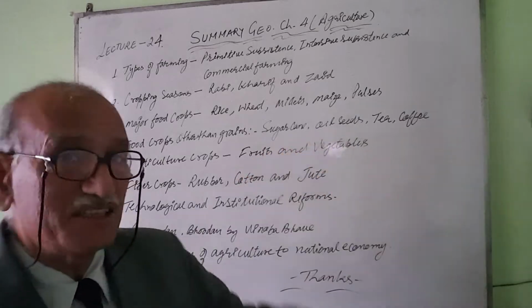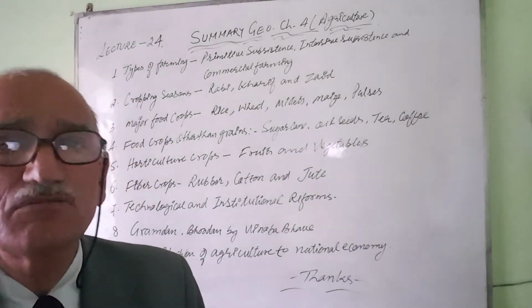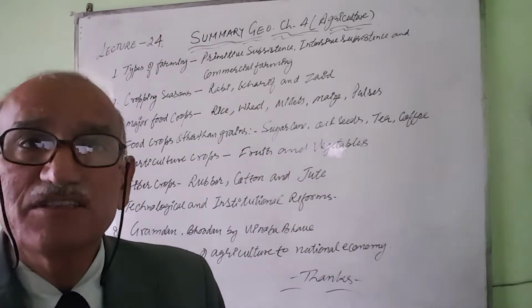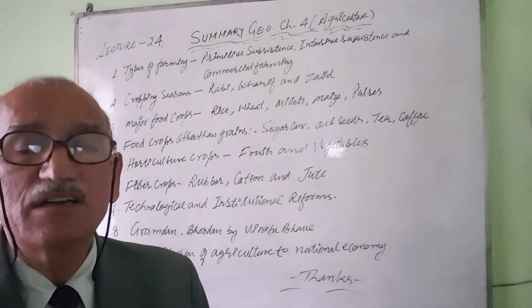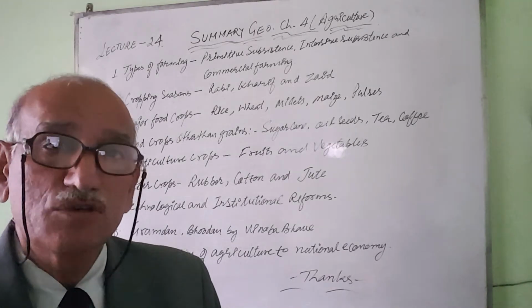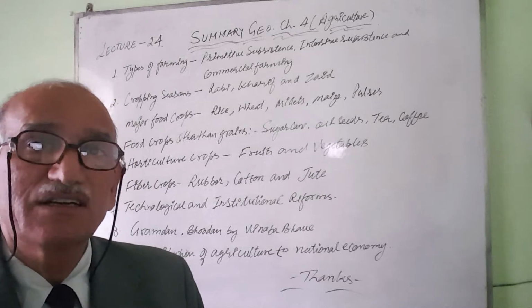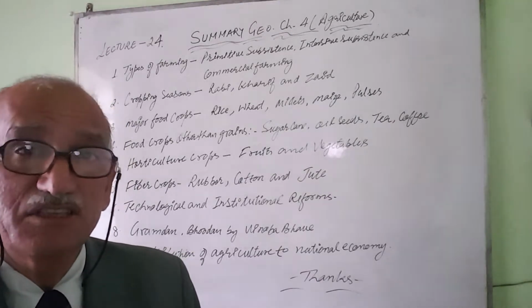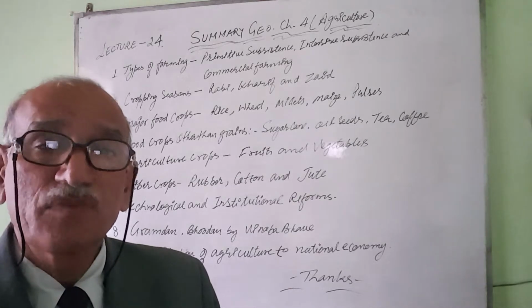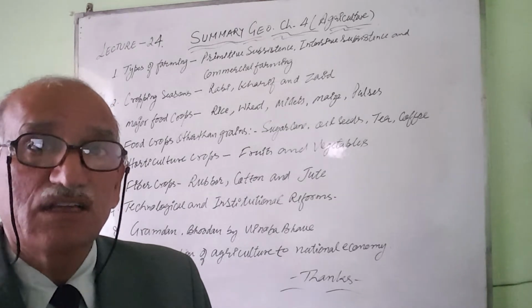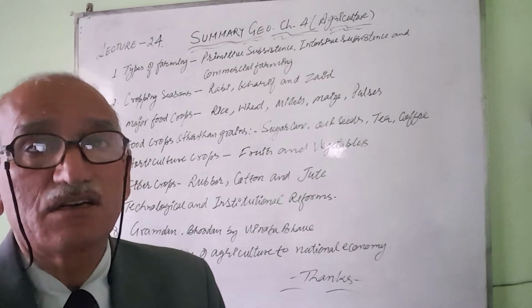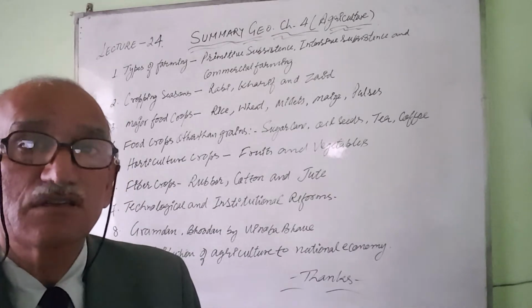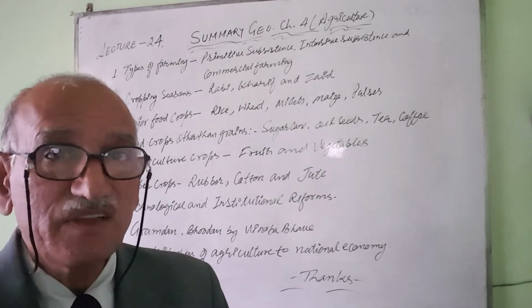Next one is oil seeds. India grows a variety of oil seeds. Oil seeds are grown in both Rabi and Kharif cropping seasons. The most important oil seed grown in India is groundnut. It counts for 50% of all the oil seeds, and the remaining other oil seeds are 50%. Gujarat, Maharashtra, and Karnataka are important groundnut cultivating areas.